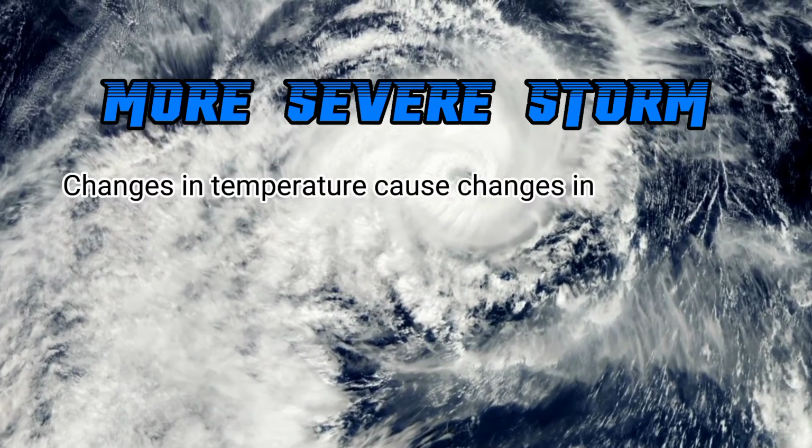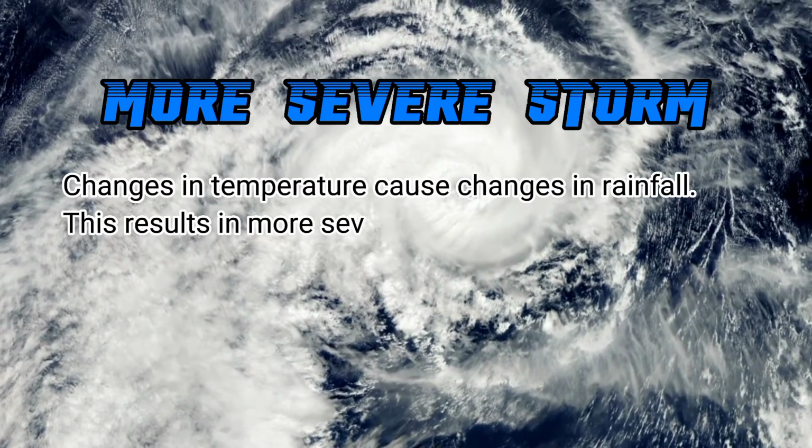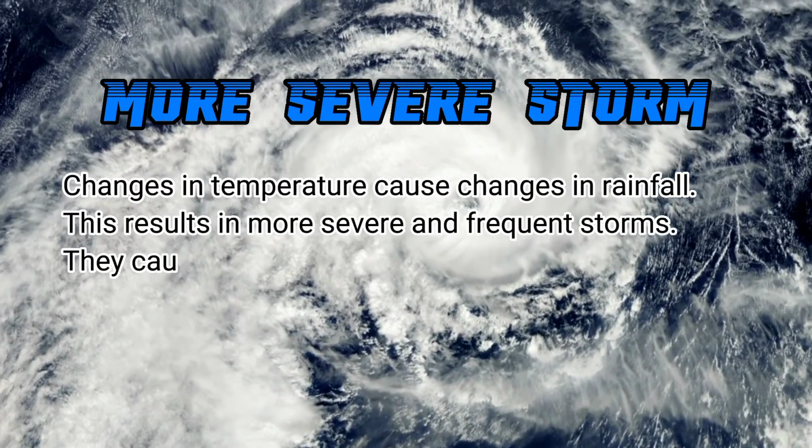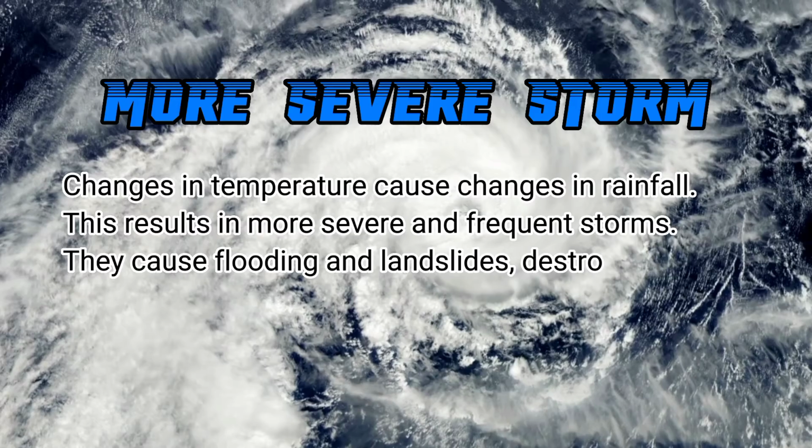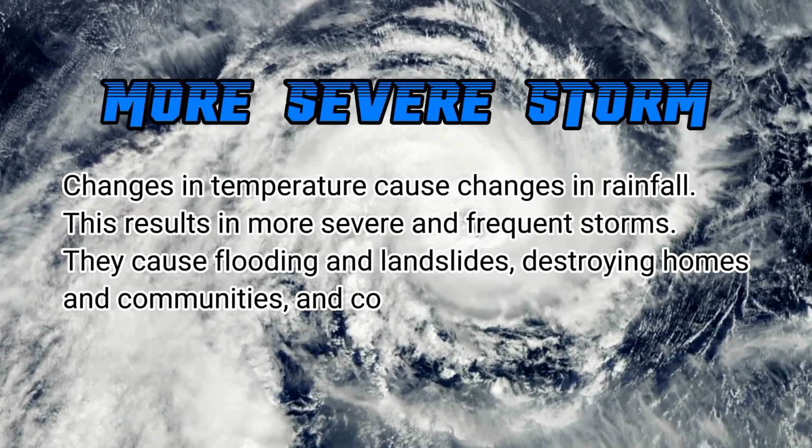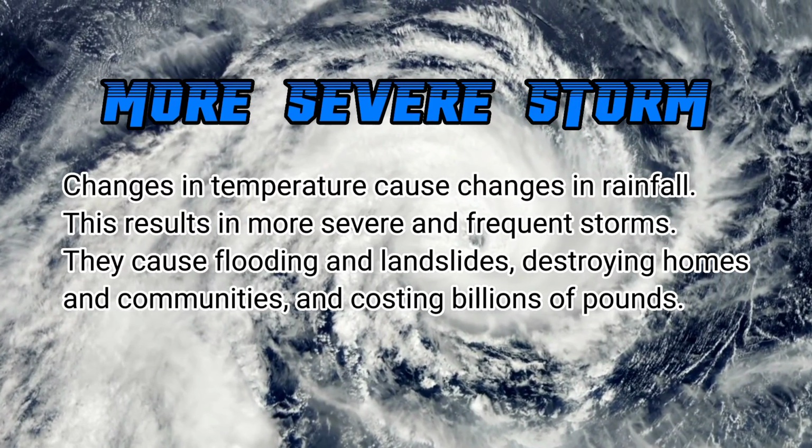Changes in temperature cause changes in rainfall. This results in more severe and frequent storms. They cause flooding and landslides, destroy homes and communities, and cost billions of pounds.